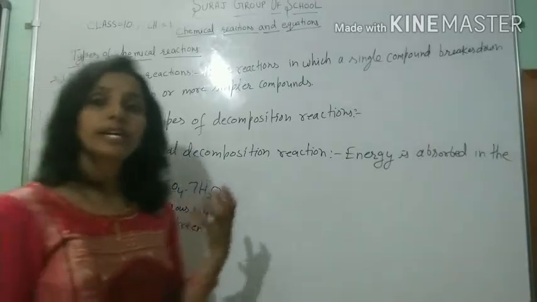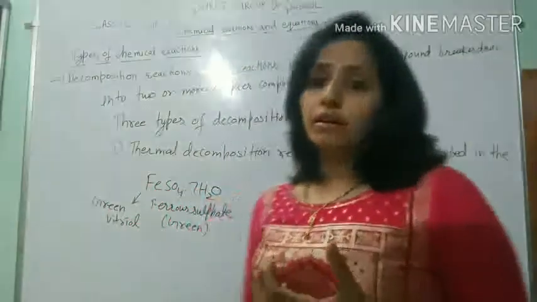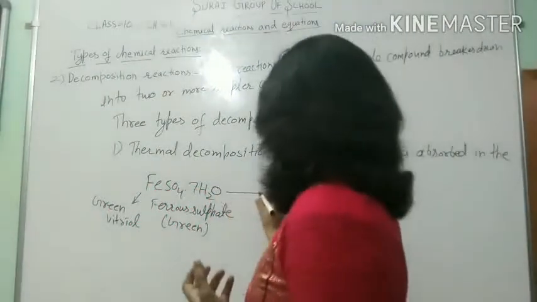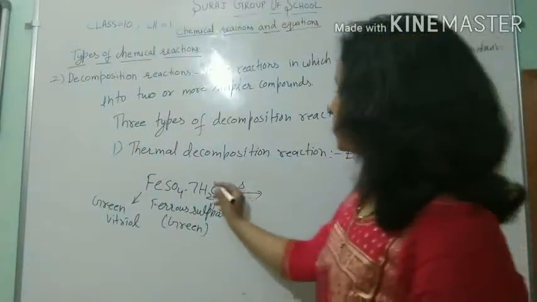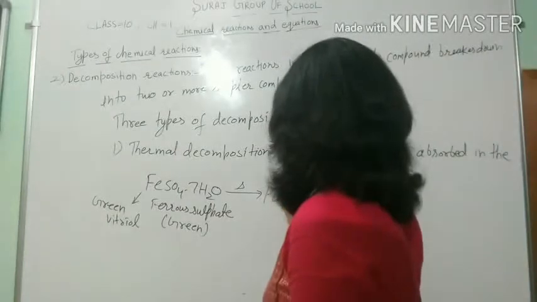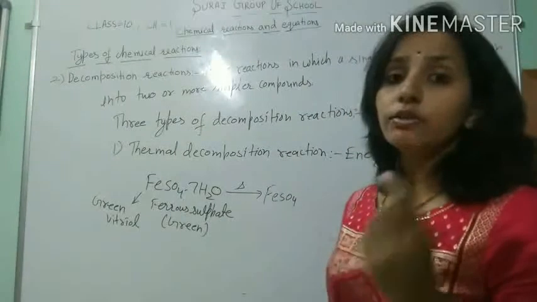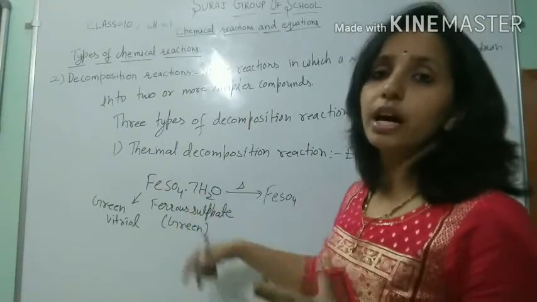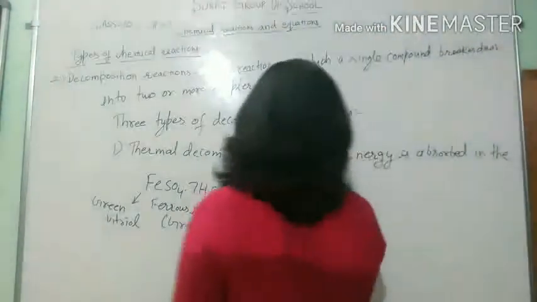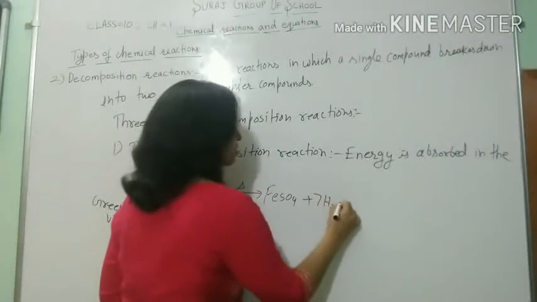First of all, we heat the ferrous sulfate strongly. When we heat it, it decomposes. The 7 water molecules attached to this hydrated ferrous sulfate are removed from it, and the reaction takes place as follows.